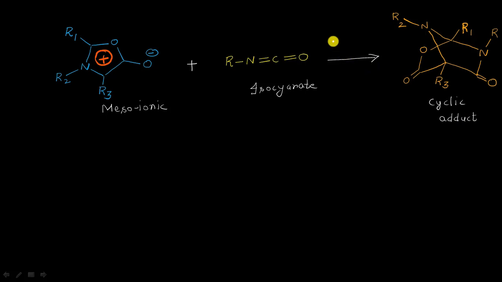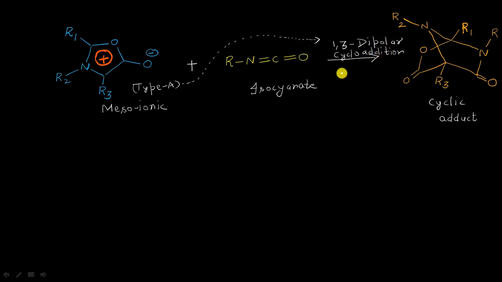It is our 1,3-dipolar cycloaddition reaction, because what we have here is a type A mesoionic molecule, and they always undergo 1,3-dipolar cycloaddition type of reactions. Let me write here 1,3-dipolar cycloaddition type of reactions.